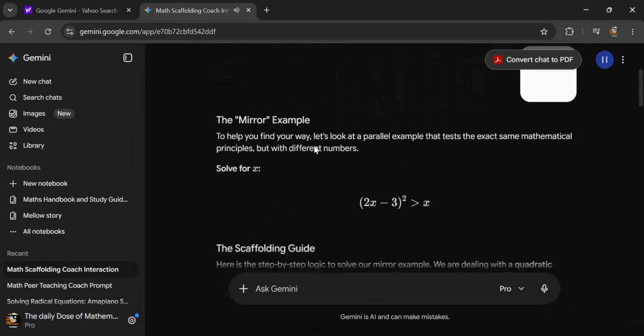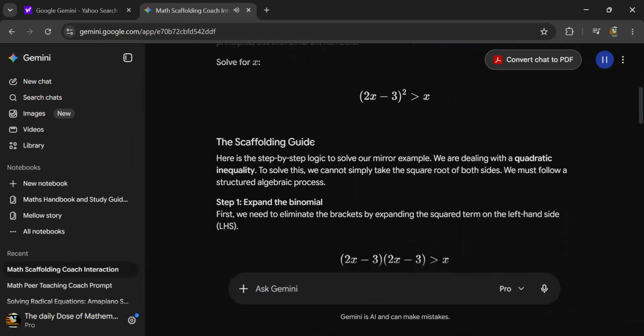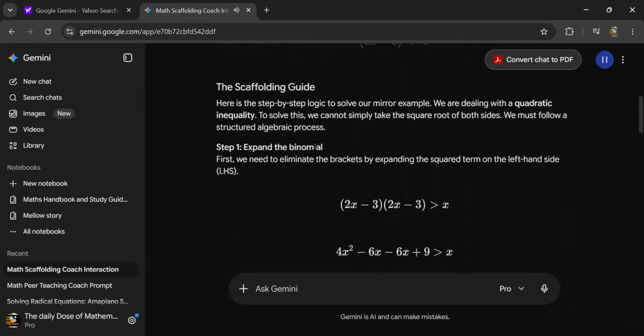To help you find your way, let's look at a parallel example that tests the exact same mathematical principles, but with different numbers. Solve for x. The scaffolding guide. Here is the step-by-step logic to solve our mirror example. We are dealing with a quadratic inequality. To solve this, we cannot simply take the square root of both sides. We must follow a structured algebraic process.